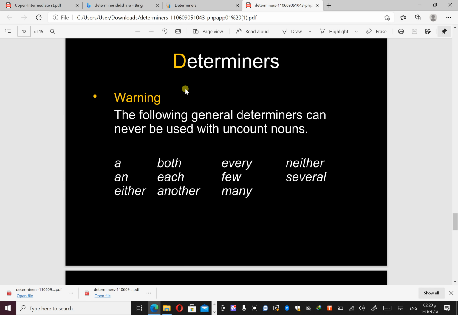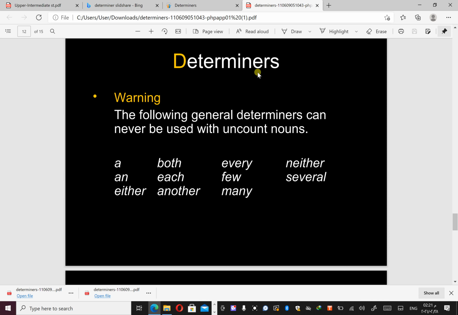For example, some of these words like happiness, sadness, intelligence all show that we cannot make it plural, because this is not touchable, we cannot touch it. So that is why it's always treated as uncountable.